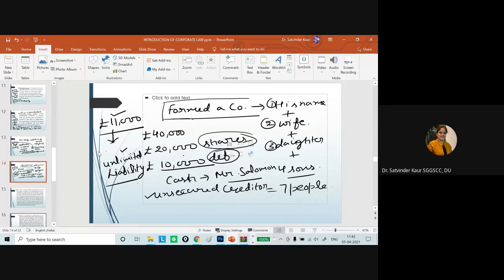But as per law, it was held that the company has a separate legal entity, and in that case the creditor does not have the plea. The debenture holders will be paid first, even though the debenture holders are from the family itself, because the company has a separate legal entity.